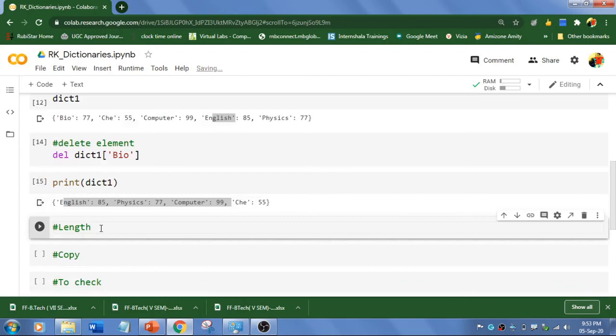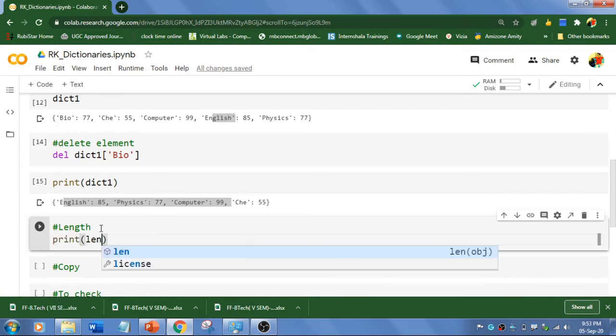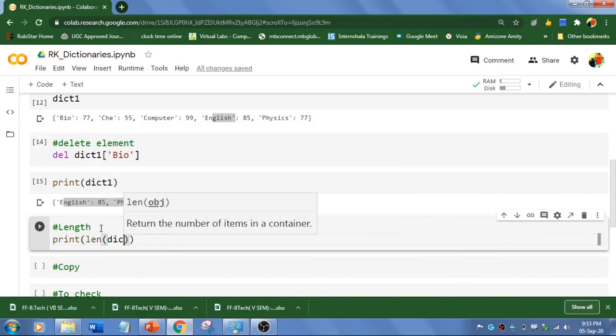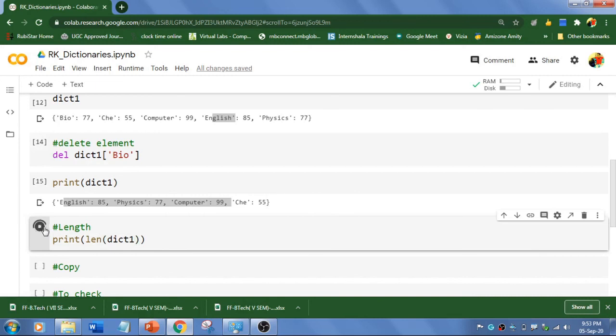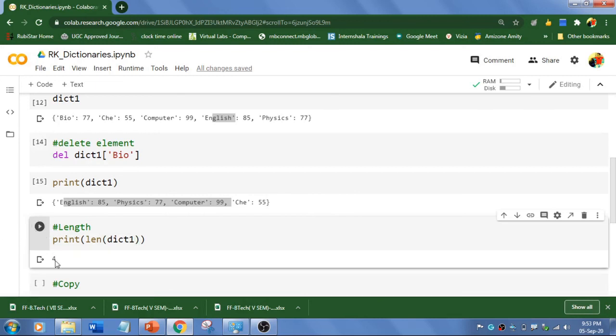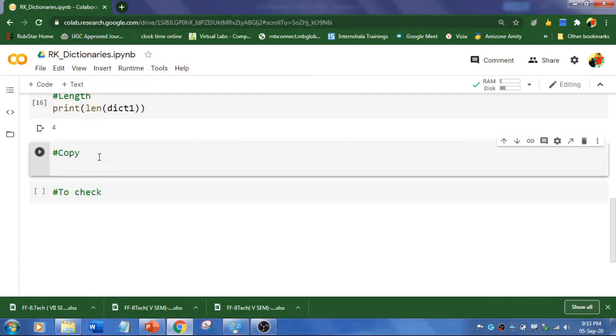Now how to find the length of a dictionary? You can use the len method. I'm going to print the len function, and you just call the dictionary name inside that. So it is going to show the length is 4, as we have deleted bio, so English, physics, computer science. And how to copy dictionary1 to dictionary2?